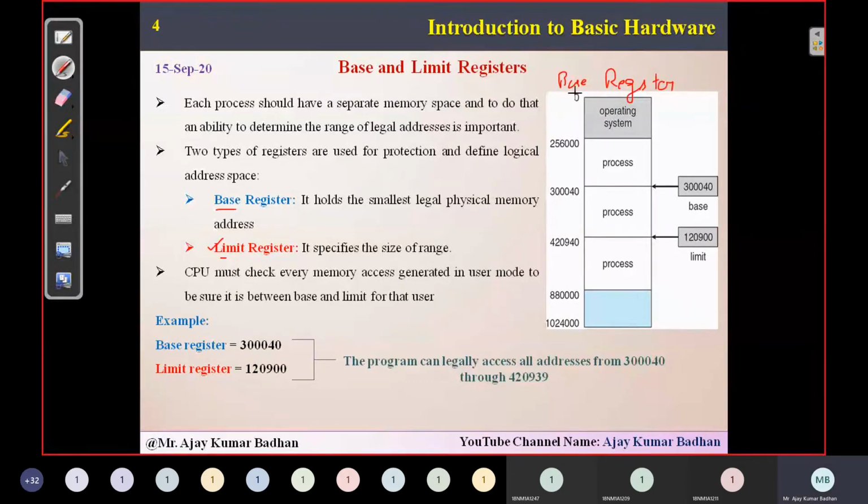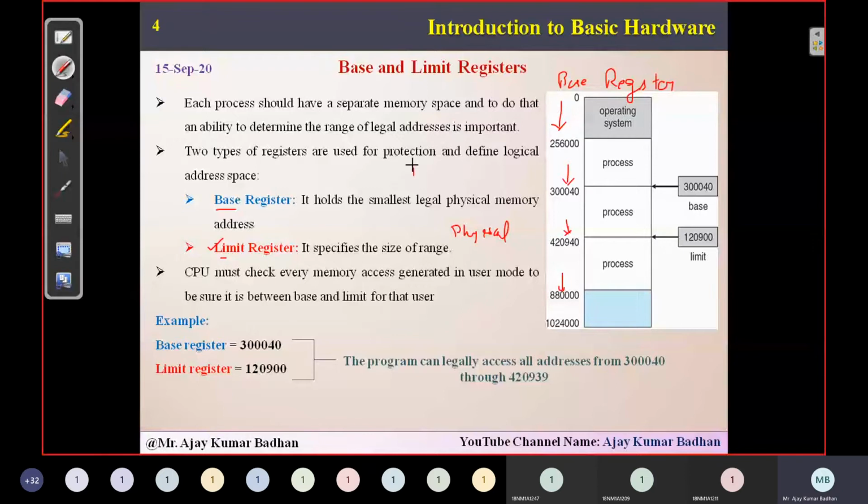These are the physical memory addresses, and that is what we call the physical address. Logical address is different. I'll explain in the coming slide.